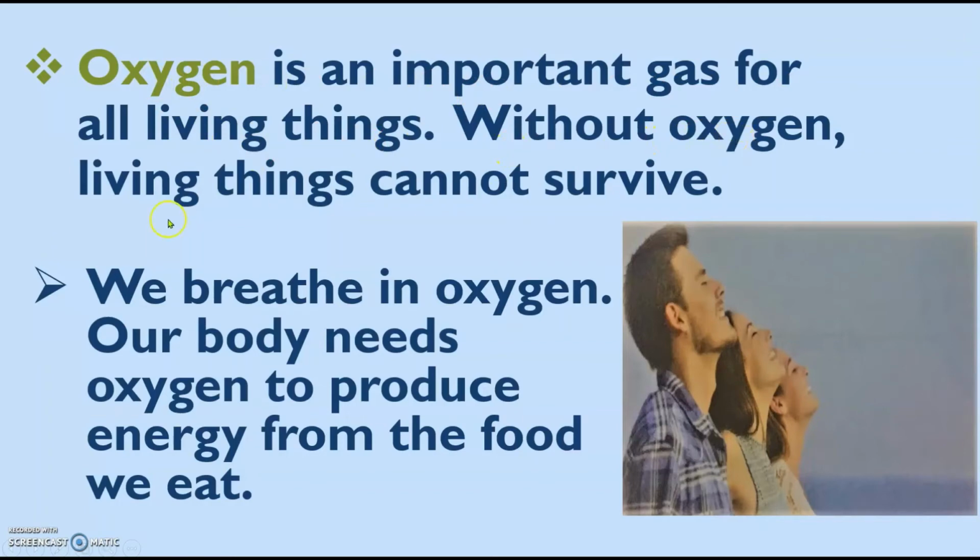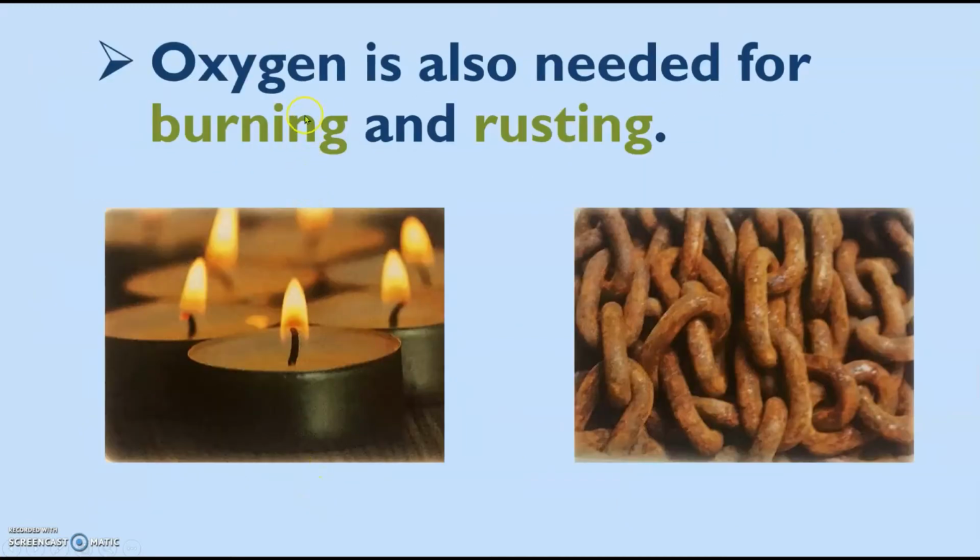Without oxygen, living things cannot survive. We breathe in oxygen. Our body needs oxygen to produce energy from the food we eat. Oxygen is also needed for burning and rusting.